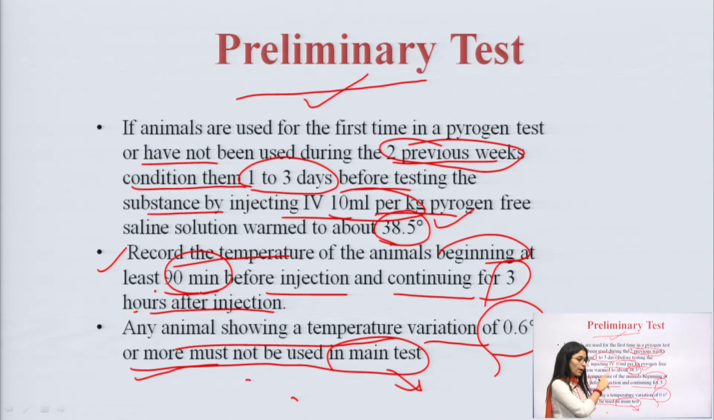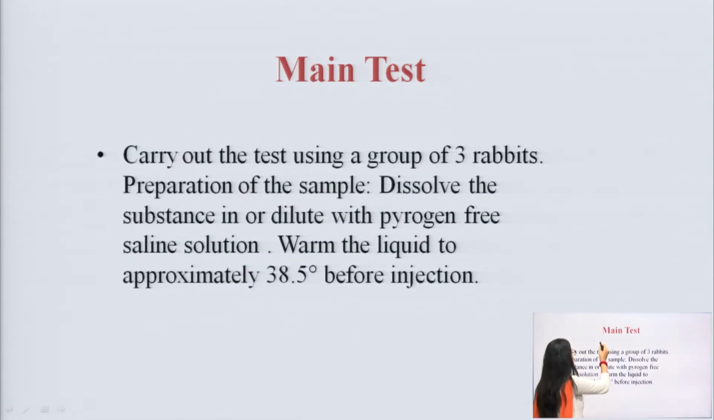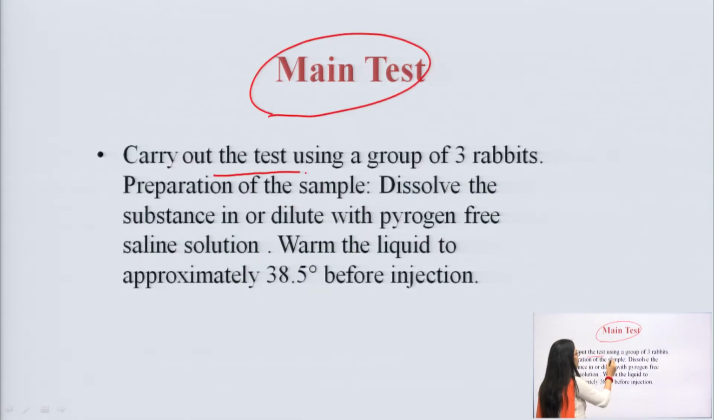Those rabbits that pass the preliminary test go for the main test. This is the main test, and the main test is carried out using a group of 3 rabbits. We are using 3 rabbits here.